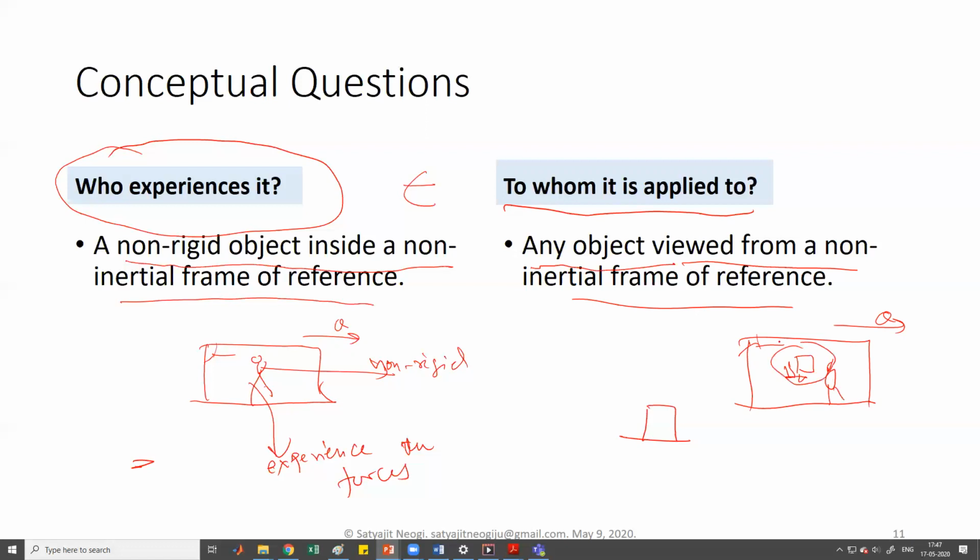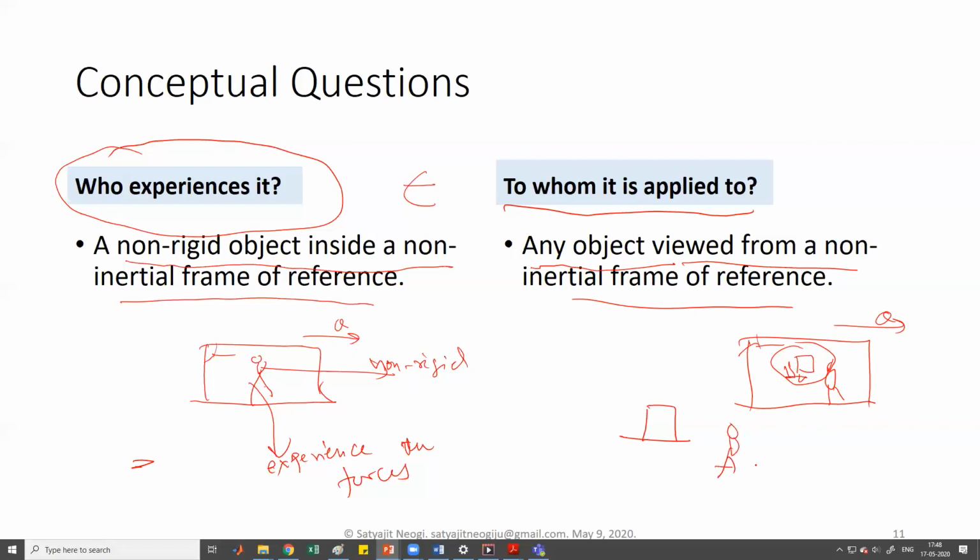These are rigidly attached to the bus basically. That's what I mean by rigid and non-rigid. It can be an object inside the bus, like a person who is non-rigidly attached, or a rigidly attached object to that frame of reference. It can be all objects inside the bus as well as objects outside the bus.